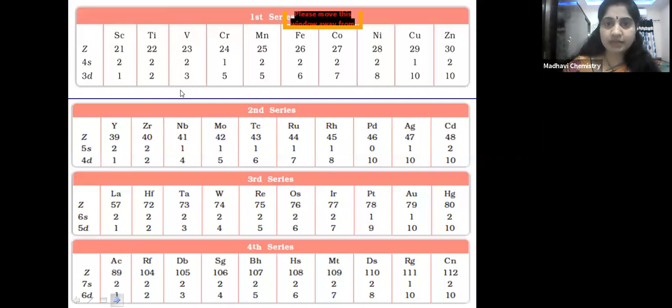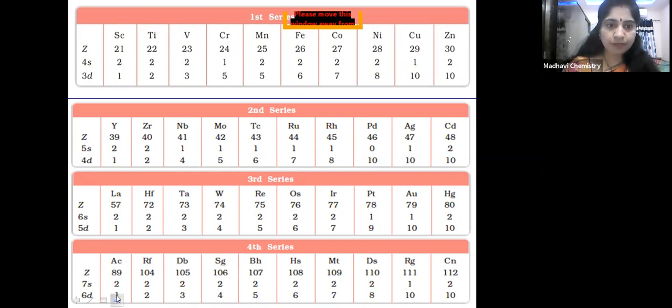Next, these are the electronic configurations of the first series, meaning the 3d series, the second series, meaning 4d, and the third series, meaning 5d and 6d series. If you see here in the first series, the 3d series, except chromium and copper, all elements have 2 electrons in 4s. Only chromium and copper have 1 electron in the 4s orbital. You can see the electronic configuration of the remaining series of elements also, children.